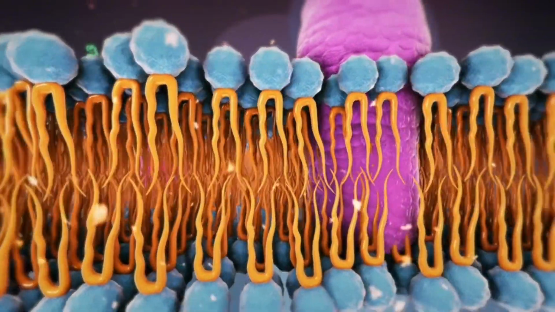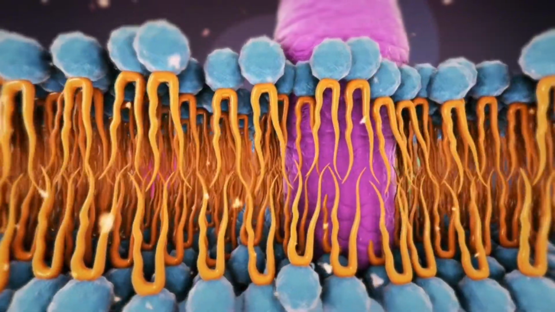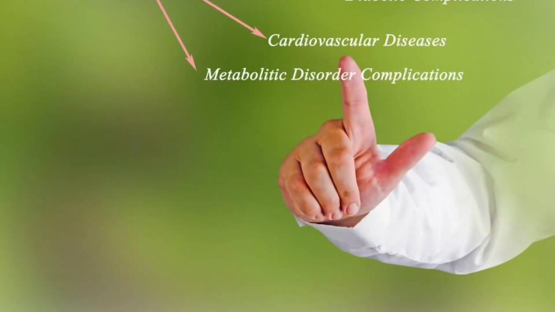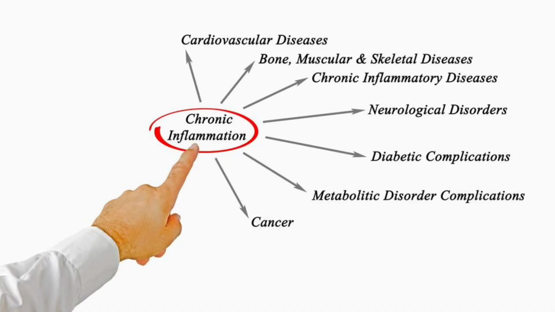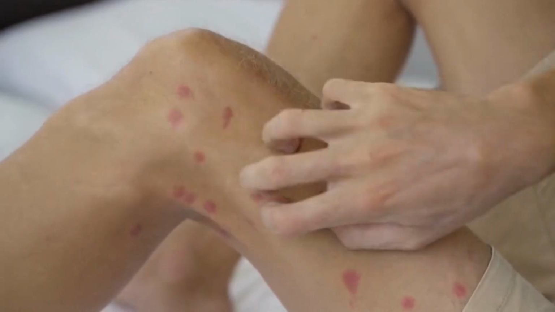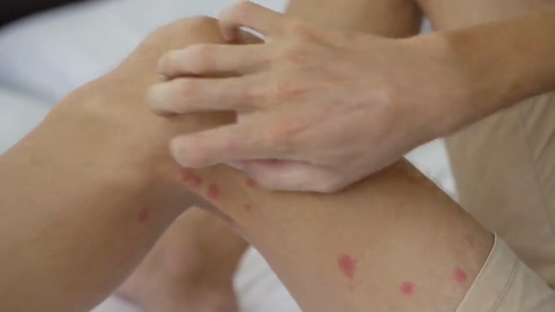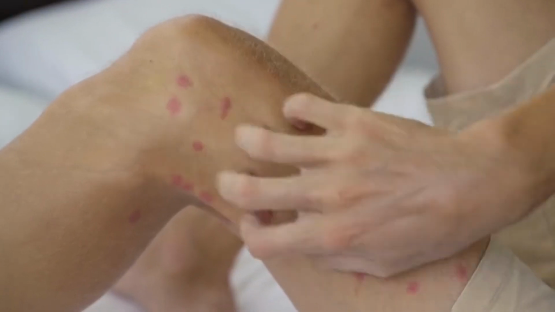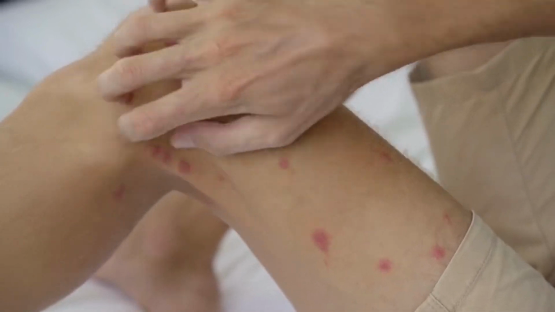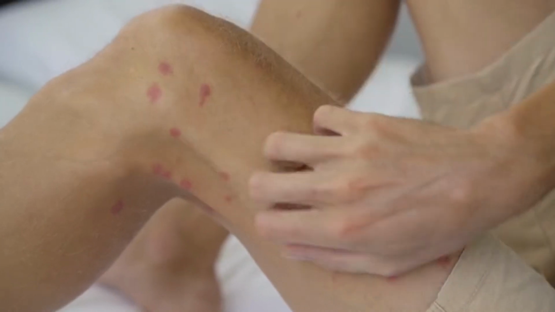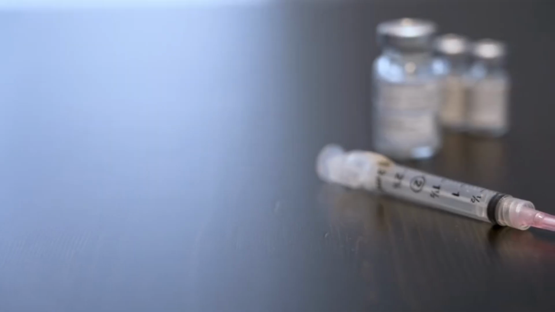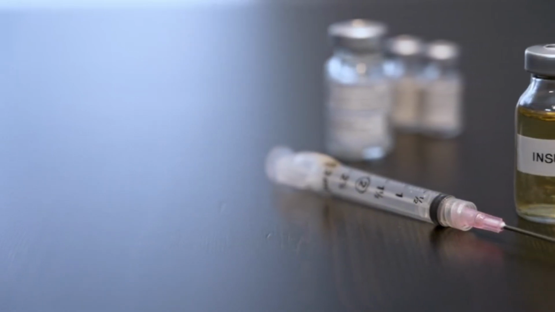This inflammation isn't the type you see with acute infections or injuries. Rather, it's a persistent, low-level physiological response that can disrupt normal cellular functions. In the context of insulin resistance, inflammation is both a cause and a consequence. It can initiate insulin resistance in healthy cells and exacerbate it in already resistant cells.